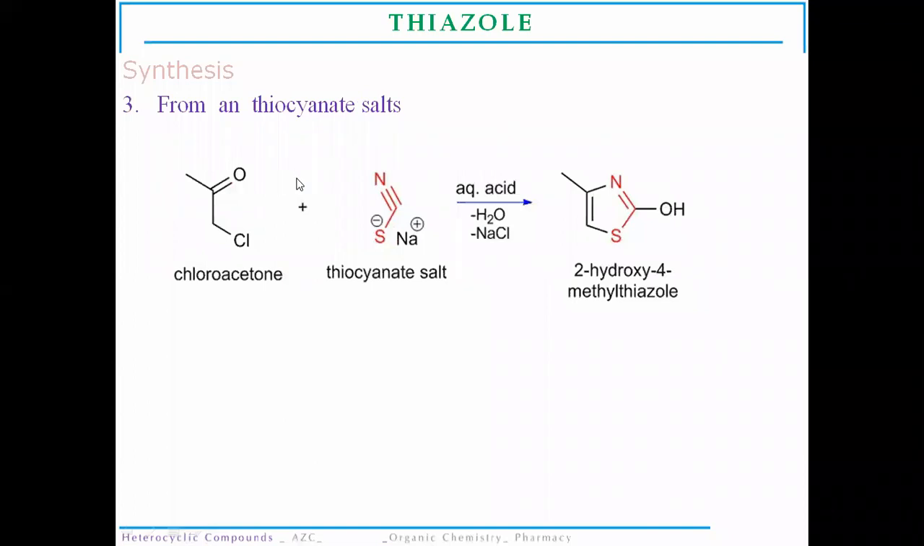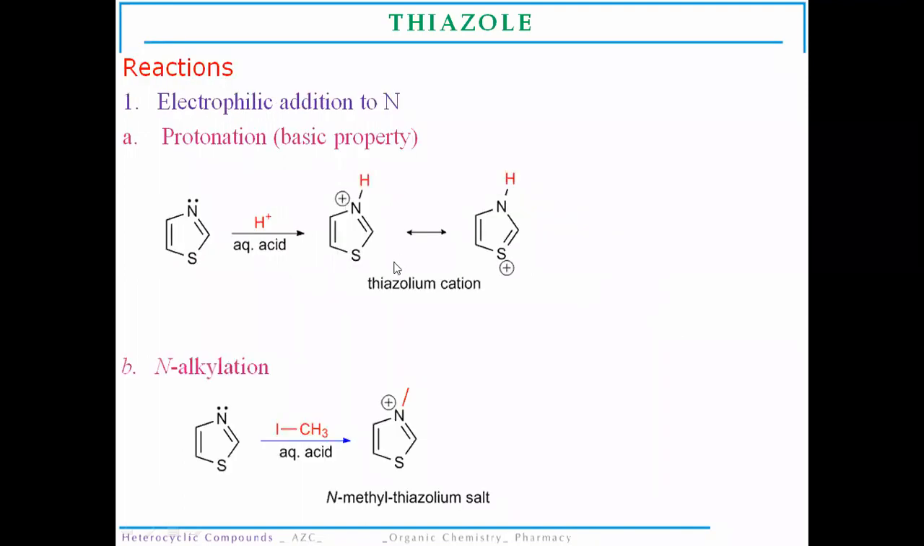Now, similar to oxazole, thiazole has the same method of synthesis. It is from chloroacetone, which reacts with an isothiocyanate or thiocyanate derivative. Simply, there is a condensation reaction between the thiocyanate salt and chloroacetone to form thiazole derivatives. As with oxazole, thiazole is going to react at the nitrogen atom, as this nitrogen atom is going to behave as a pyridine type of nitrogen.